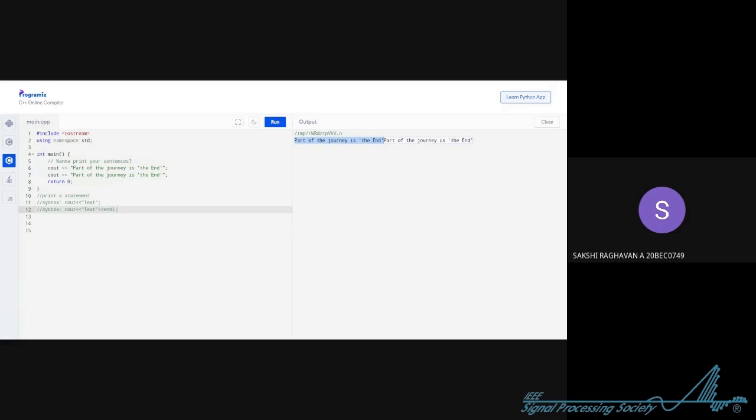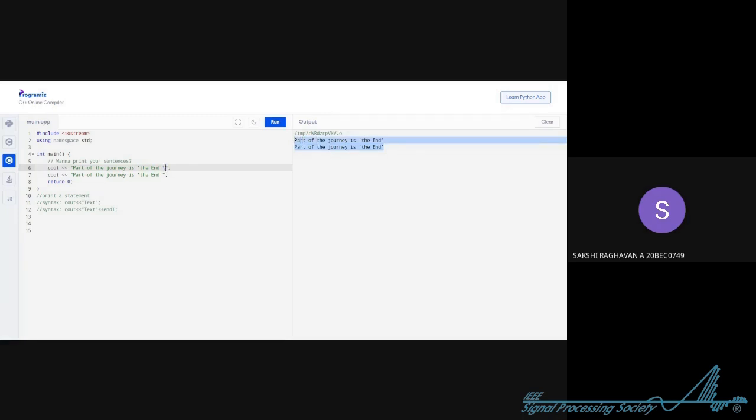So how can we make the second statement print from a new, fresh line? There are 2 ways to do that. One is you use this slash sign and n. This allows you to start from a new line. See, now it's much more beautiful, right? The second statement will be printed from the new line.